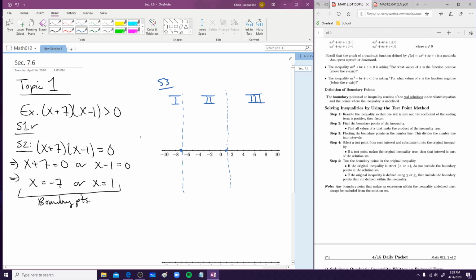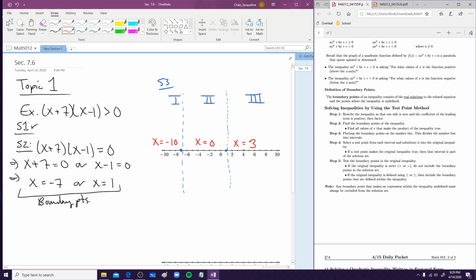All right, so now we want to pick from negative infinity to negative 7. You can pick whatever you want. You could pick negative 8, negative 9. I'm going to pick negative 10. For the second interval, we can pick a number between negative 7 and 1. For me, I always like to pick 0 if I'm given the option. And then secondly, we want to pick a number between 1 and infinity. This time, let's go with 3. It doesn't matter what you pick.